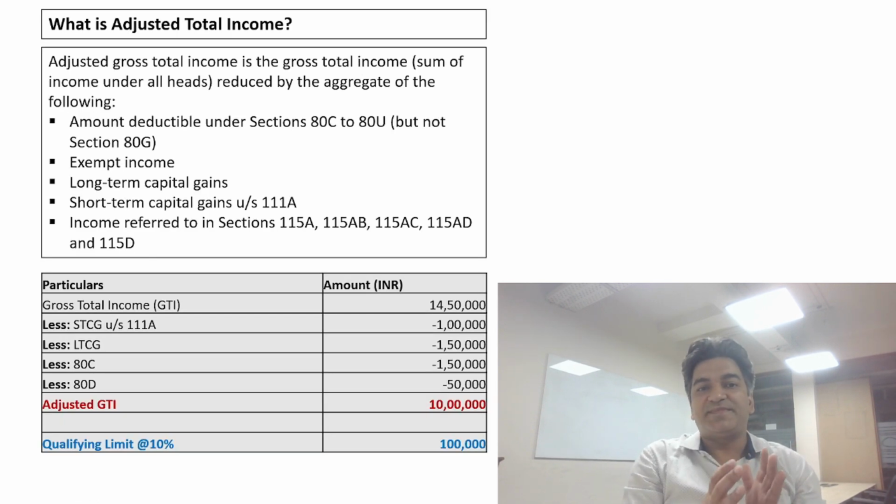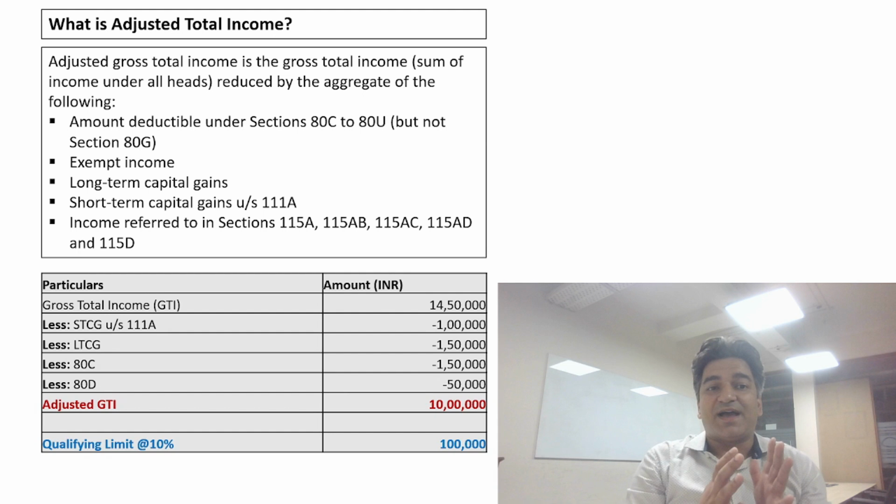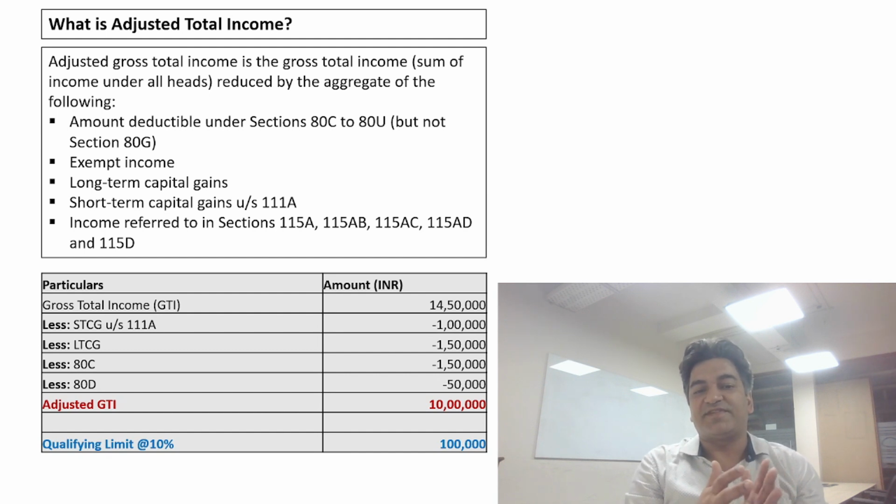Adjusted gross total income is the gross total income reduced by the aggregate of the following categories. Amount deductible under section 80C to 80U excluding section 80G. If there is any exempt income, that will be excluded. Long-term capital gain, short-term capital gains under section 111A. If there is any income referred to in section 115A, 115AB, 115AC, 115AD and 115D, that will also be reduced to arrive at the adjusted gross total income.